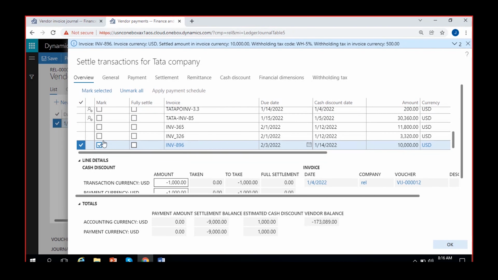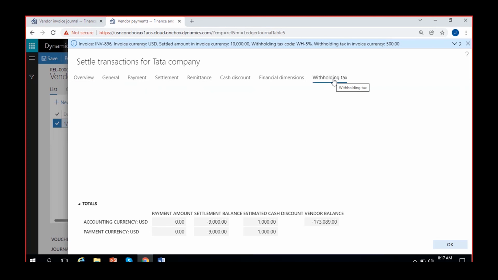As soon as you select the invoice, you can see something here. Invoice number 896, invoice currency US dollar, settled amount in invoice currency 10,000, withholding tax code, withholding tax 5%, withholding tax in invoice currency 500. So withholding tax 5% is calculated on the 10,000 amount. There is a notification here. So if you want to see the withholding tax details, you can see it here during the settlement. You select the invoice, you can see that withholding tax amount here.